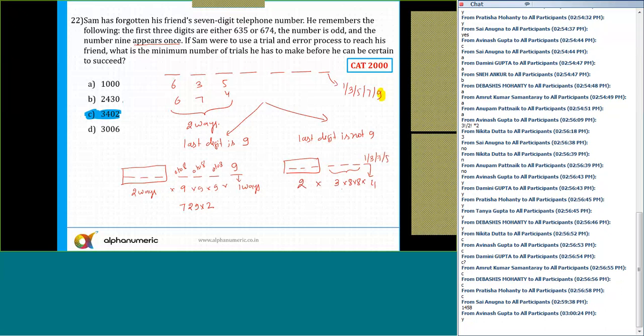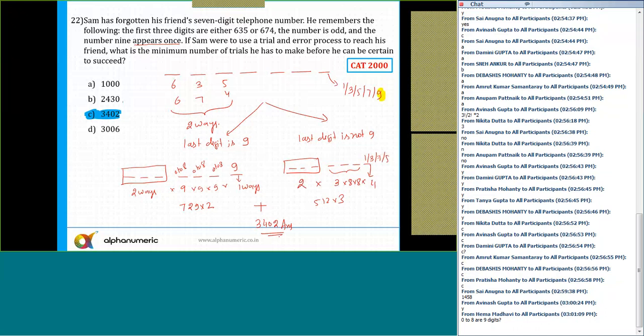And this comes out to be 4 into 2 is 8. 8 cube is 512. So, sorry, this is 512 into 3. And add these 2 values. If you add these 2, I think the answer comes out to be 3402. And that will be the answer. Any doubts to anyone? Please respond.